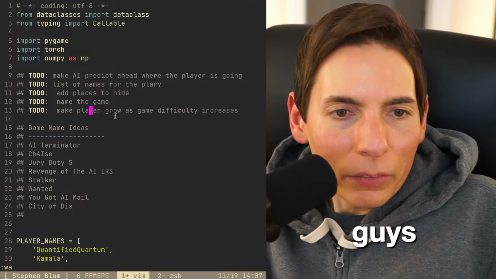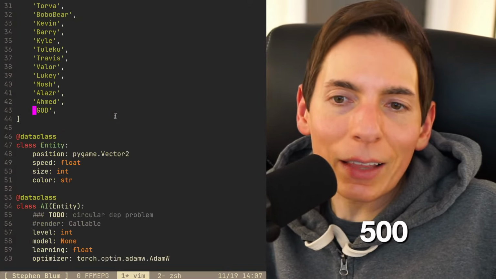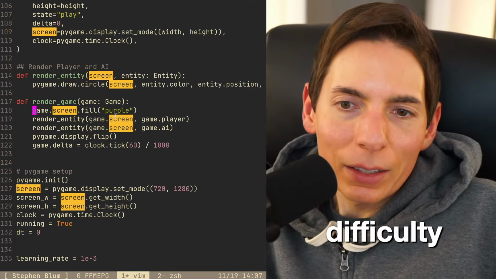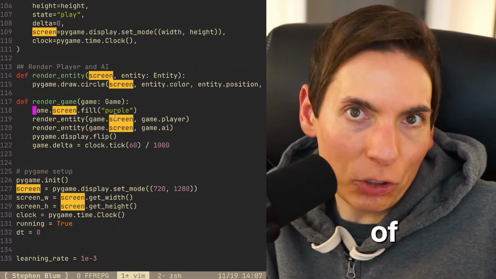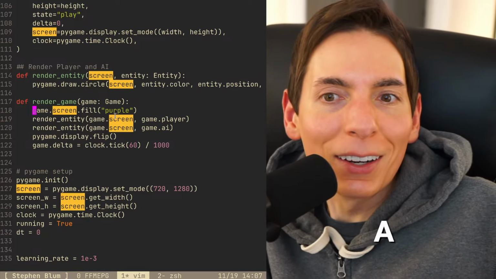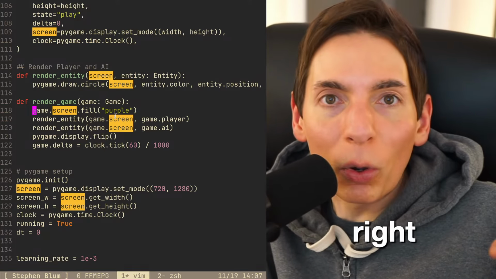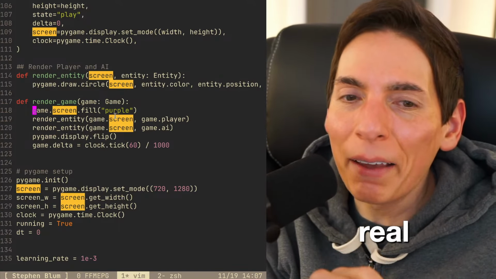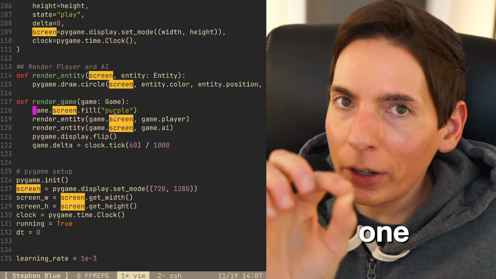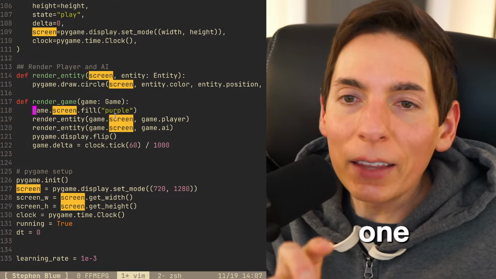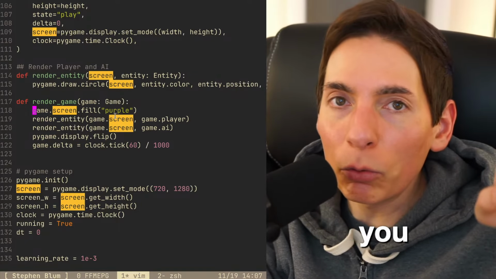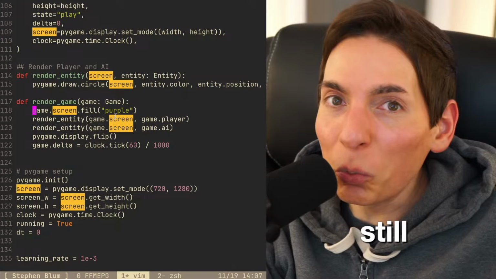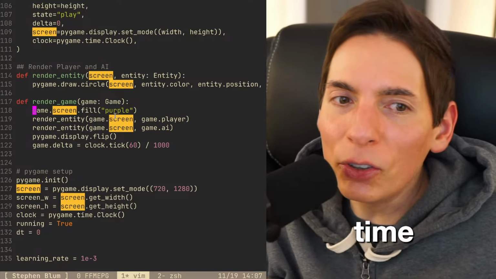Player, you guys. The Lin 500. Oh, the Lin 500. Got it. That's the difficulty for the round, right? So this is basically how long the AI gets a chance to pay attention. It's the attention span of the AI, right? Once the AI stops learning, it's going to remember. It'll remember every single level. It'll remember every move that you've ever made. Isn't this neat? This is why it's actual real AI. So as you progress, level 1, it's very important what your strategy is going to be. And then level 2, the AI remembers everything you did at level 1. And level 3, the AI still remembers what you did in level 1 and 2 at the same time. So you need a strategy.